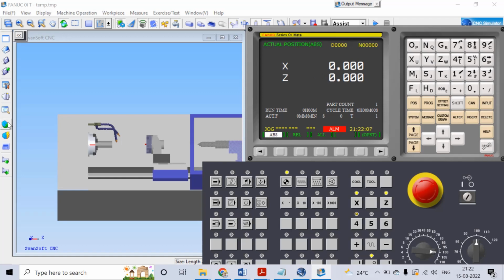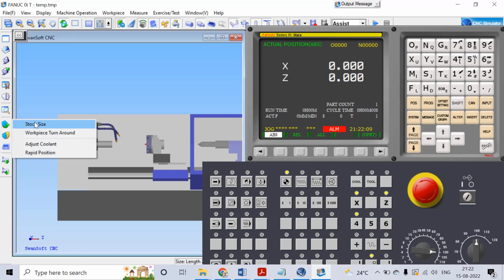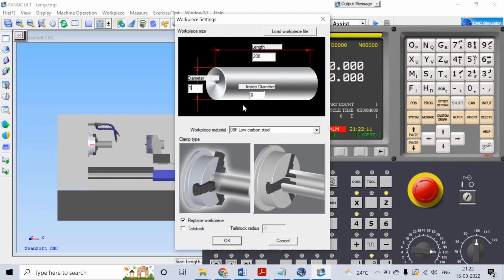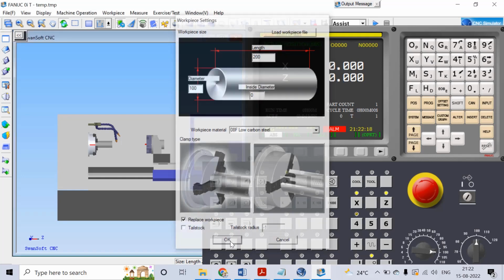Let's now go to workpiece setting. The second step is workpiece setting. Go to stock size. The diameter is 100 mm and the length is 200 mm. Replace the workpiece stock, just click OK.